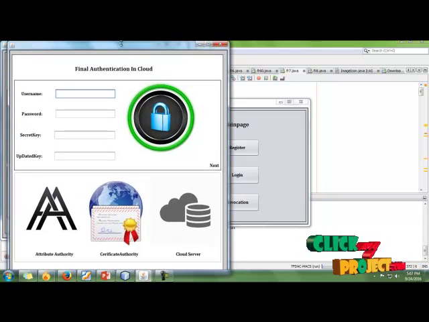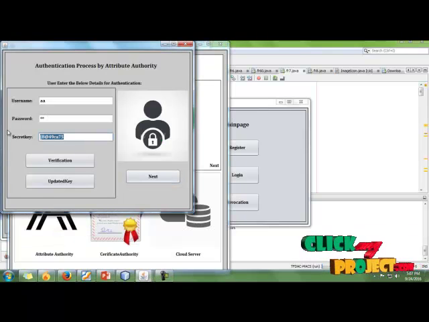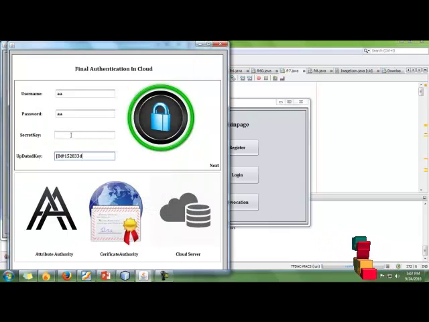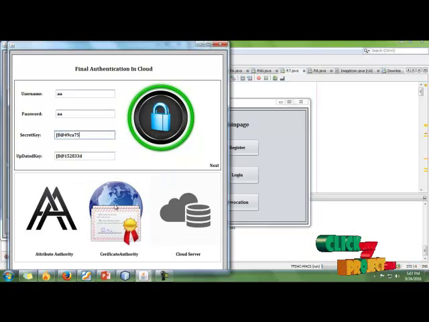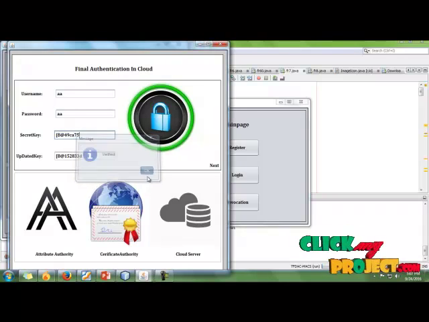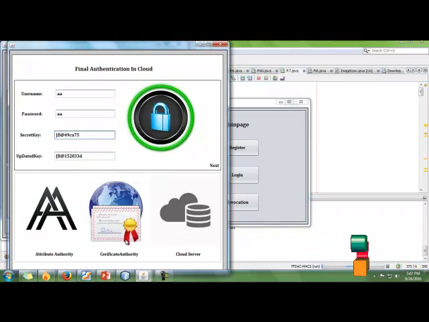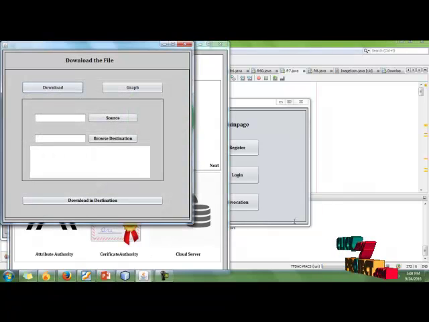Before the downloading process, we have to authenticate with all the authorities. Enter the username, password, updated key, and then secret key. Now click the attribute authority, they verify, and after that the certificate authority. Now the certificates are valid and the cloud server is valid. After the verification by all the authorities, click the image. Now the user details are valid, permitted to download. Okay, click the next button.